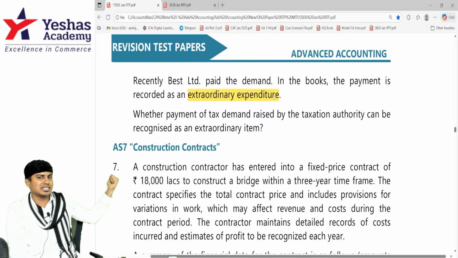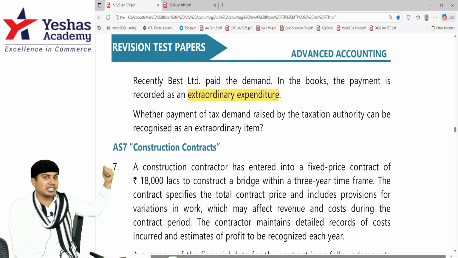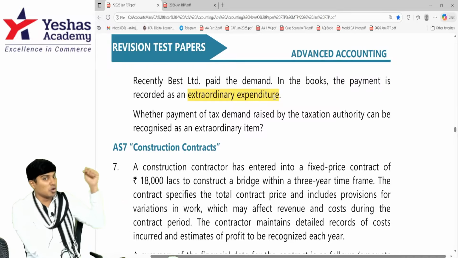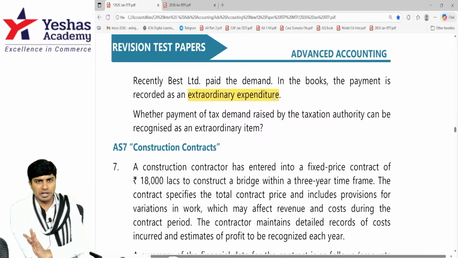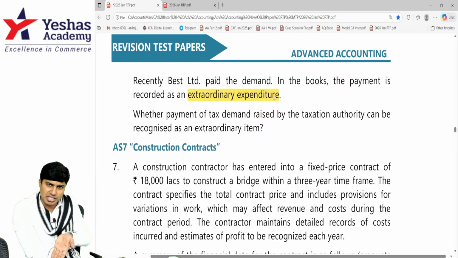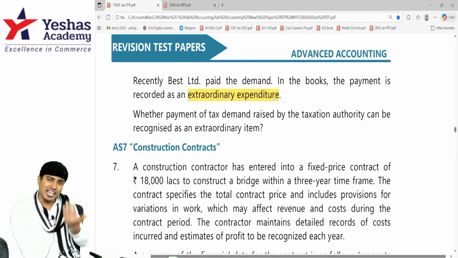Did you intentionally pay less last year? Did they give a demand notice last year and you did not book the expense last year and you booked it this year? Then it is prior period. If you receive a demand notice this year, and you paid the amount this year, then it is not a prior period item. It is not an extraordinary item. It is not even an exceptional item.